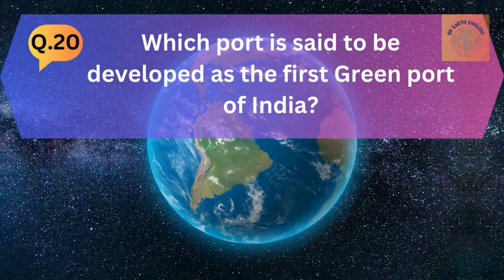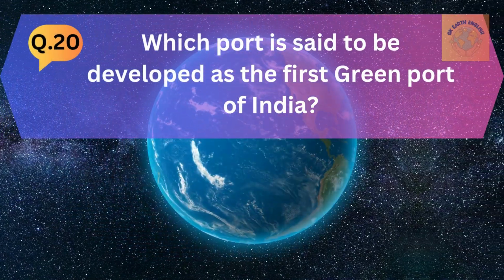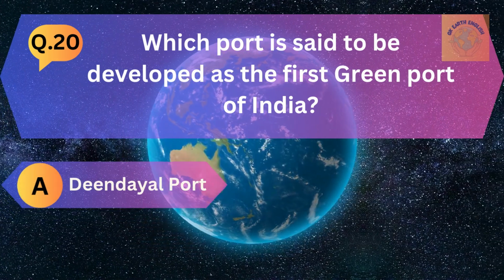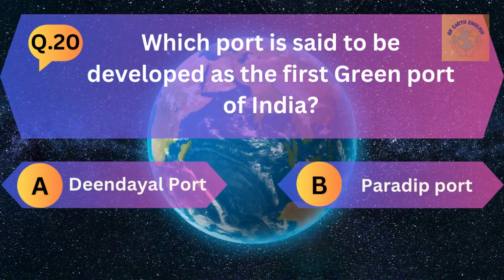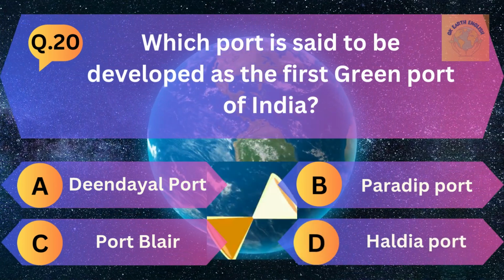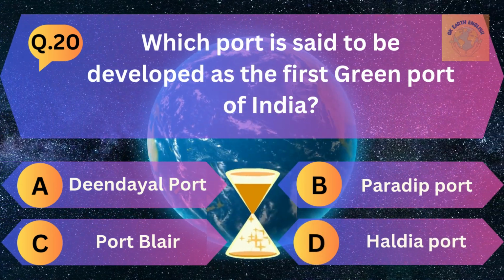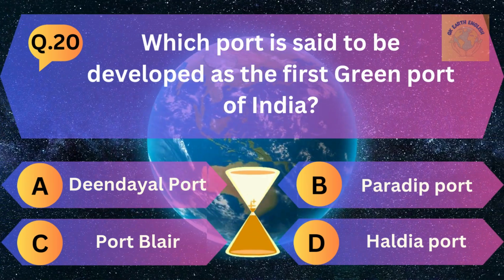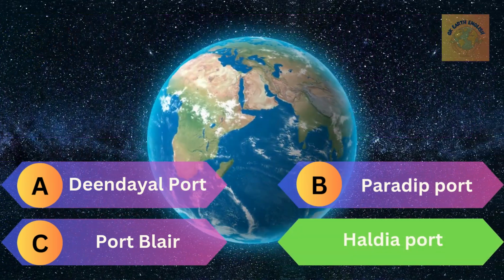Question number 20. Which port is said to be developed as the first green port of India? A. Deen Dayal Port, B. Pradeep Port, C. Port Blair, and D. Haldia Port. The correct answer is Haldia Port.